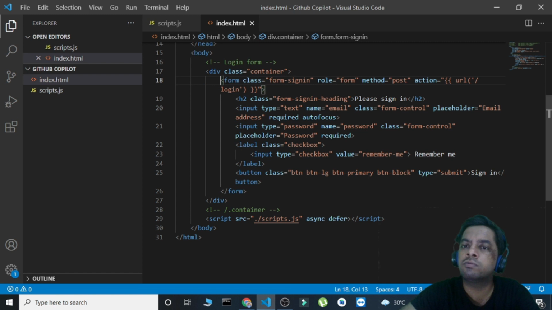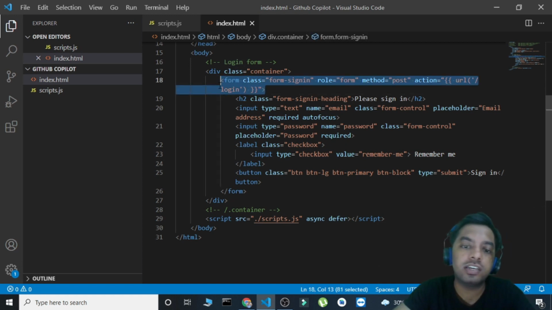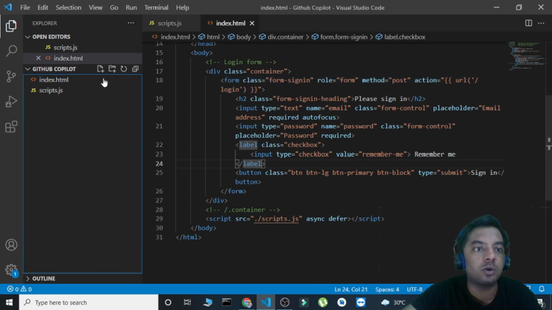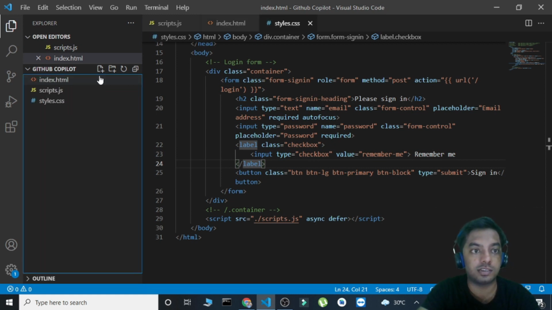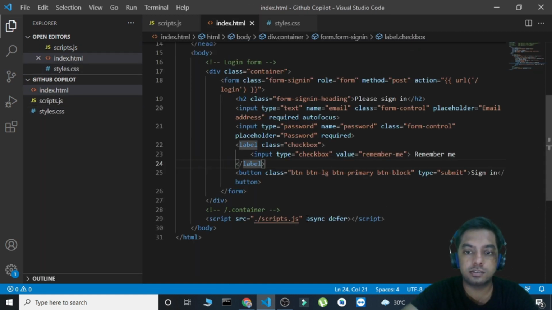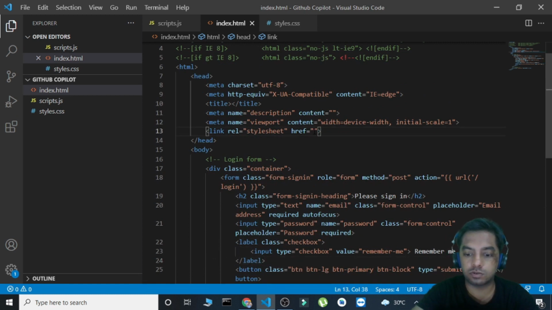It has created me a login form. It has given me the action to URL slash login, take it to the URL. There is no connection between these two things. So sort of we can say that GitHub Copilot is lacking some things. So okay, let's try something more out. Let's create a styles.css file as well, and let's just link that file here. Okay, so this is my file, and let's just save it.